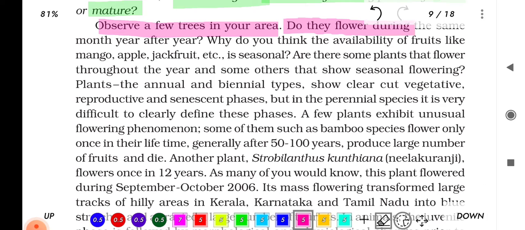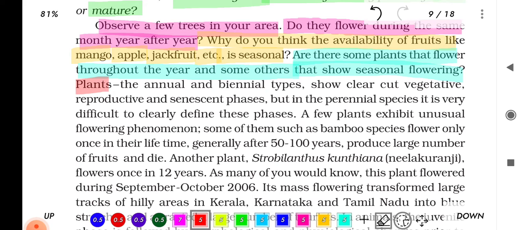Do they flower during the same month, year after year? Why? Why do you think the availability of fruits like mango, apple, jackfruit, etc. is seasonal? Are there some plants that flower throughout the year and some others that show seasonal flowering?